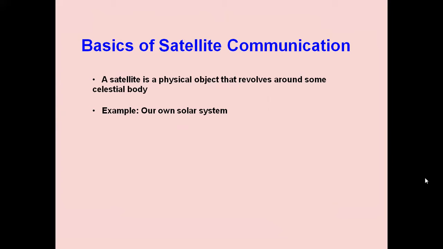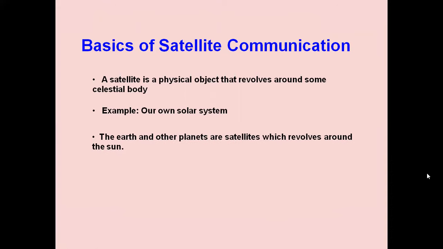Similar to that, an artificial satellite is a physical body that is lifted to a geostationary orbit 36,000 kilometers from the Earth, and it is revolving around the Earth. So a satellite is a physical object that revolves around some celestial body, as in our own solar system. The Earth and other planets are satellites which revolve around the sun. The Moon is the natural satellite of the Earth.